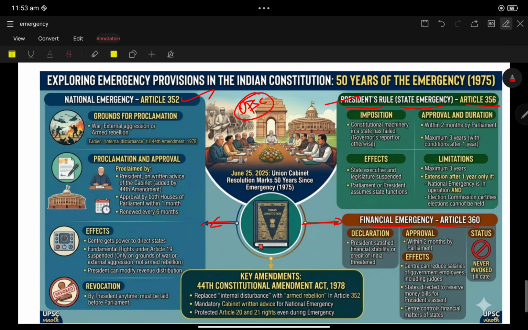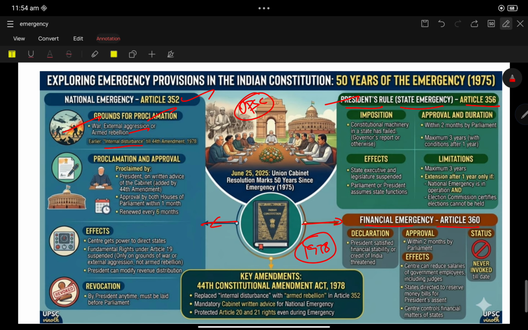National emergency, Article 352, is implemented on the grounds of war, external aggression, and armed rebellion. For the information, before 1978, the grounds for proclamation of Article 352 were war, external aggression, and internal disturbance.